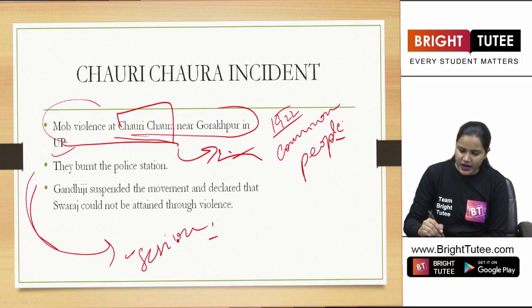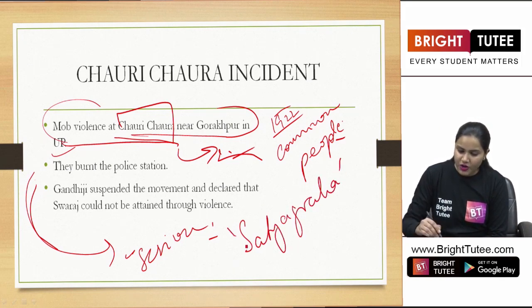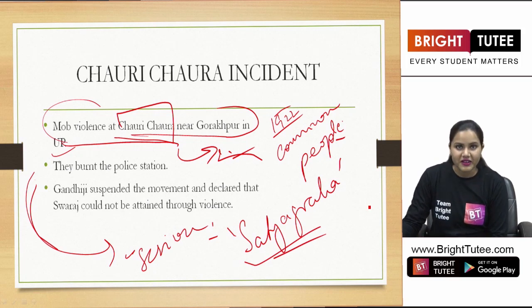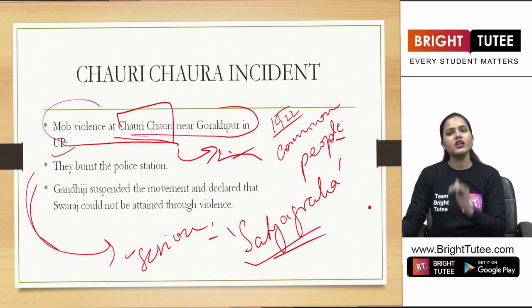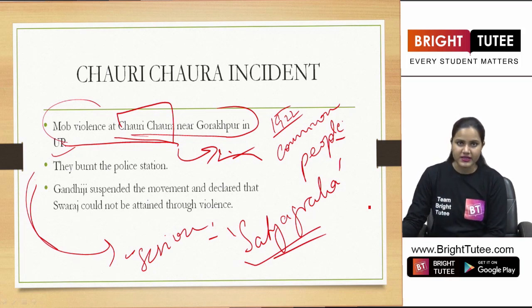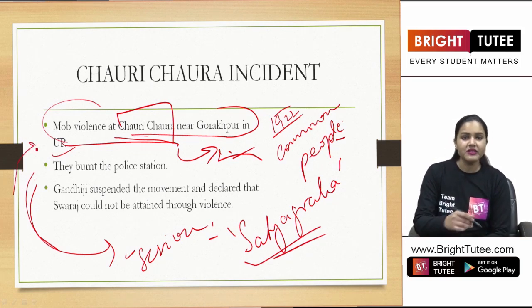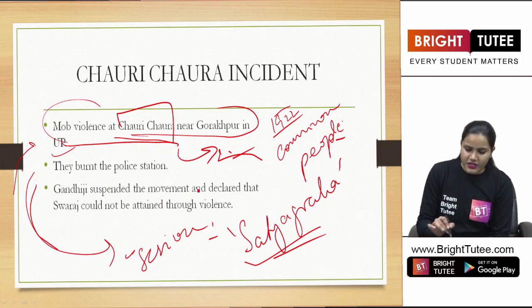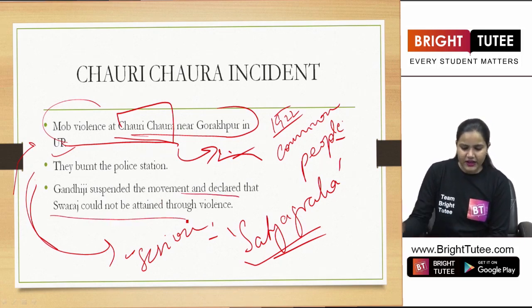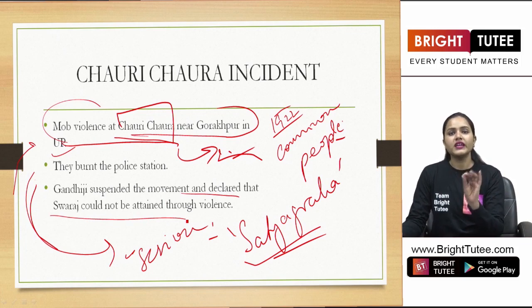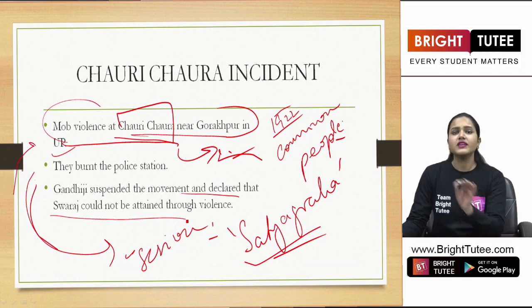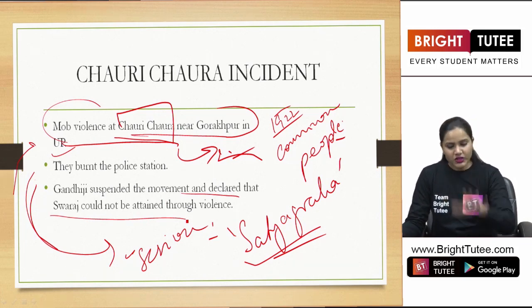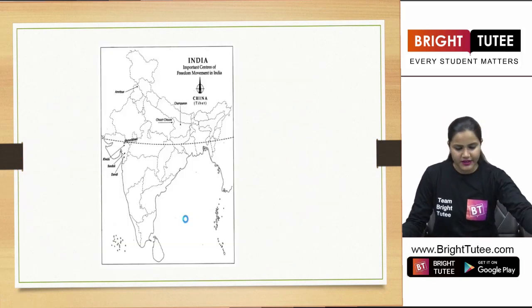Why? Because he understood that people had not yet understood the concept of satyagraha that was totally based on truth and non-violence. On the contrary, people here were getting involved in this violence, right? So Gandhiji suspended the movement and declared that Swaraj could not be attained through violence. One thing that he was totally against. So this is how the non-cooperation movement came to an end.